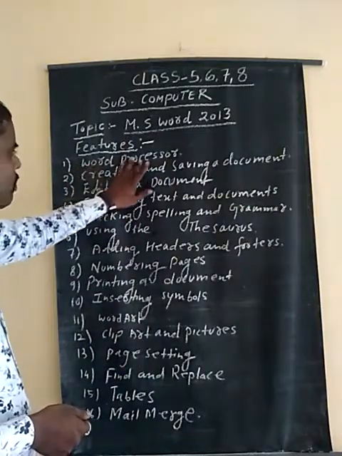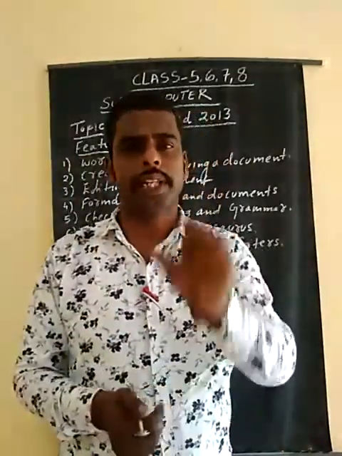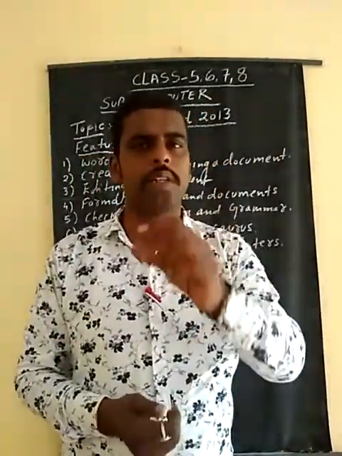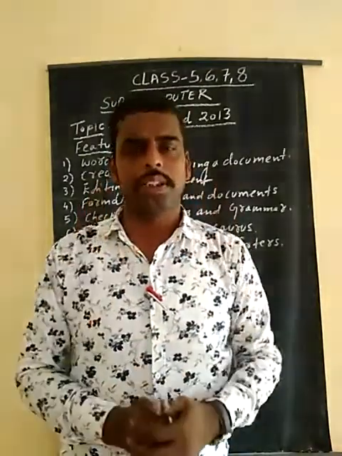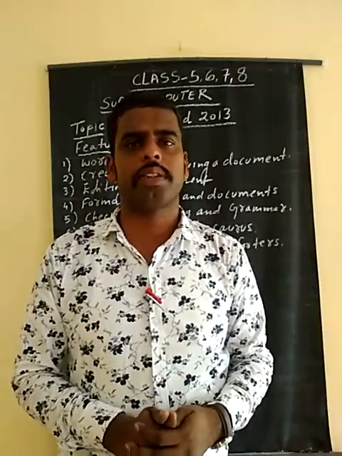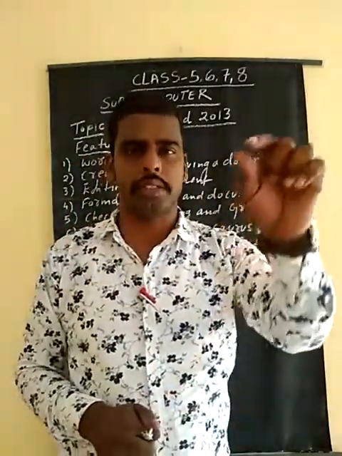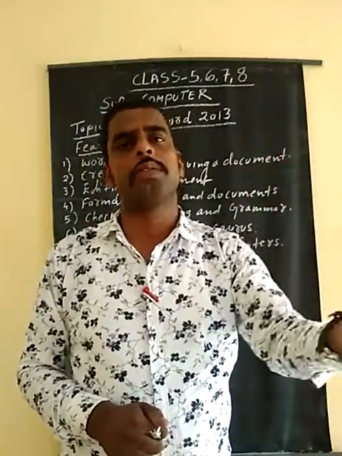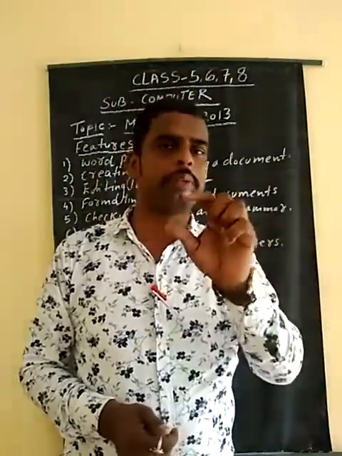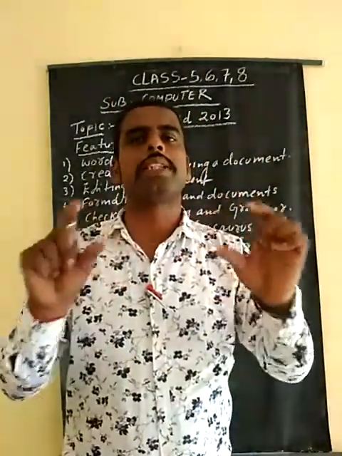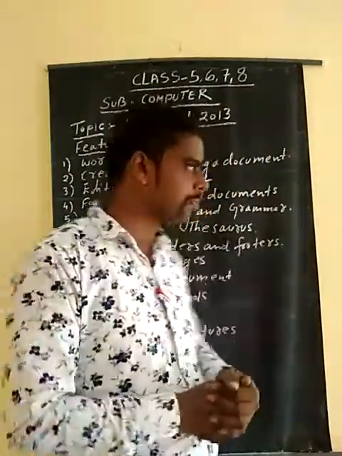First one is word processor. You know word processor. Word processor means you can make your text document highlighted in bold, in italic, and it looks very beautiful. And this helps you to write every program. Suppose you make an envelope card. In the envelope card, you can write the name of the person whom you want to invite. This means the word processor helps to manipulate text documents, and it is a Microsoft program. This is very important for you.